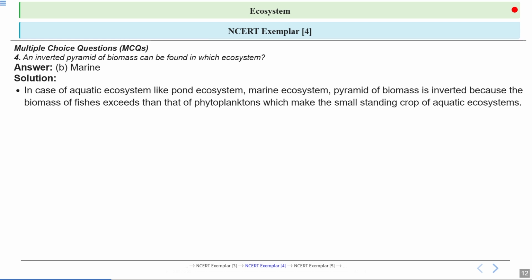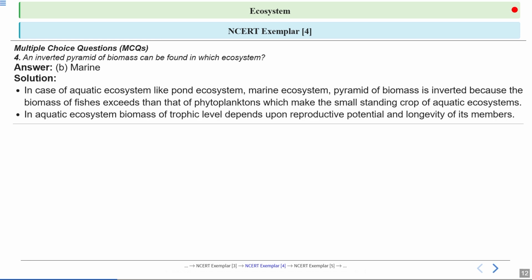So in the case of aquatic ecosystems like pond ecosystem and marine ecosystem, the pyramid of biomass is inverted because the biomass of fishes exceeds that of phytoplanktons, which make the small standing crop of the aquatic system.